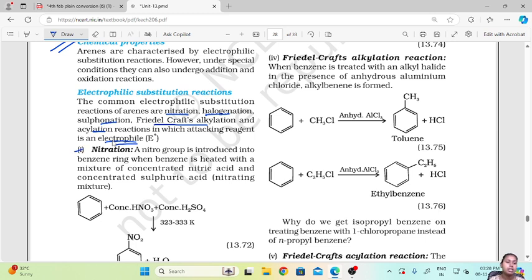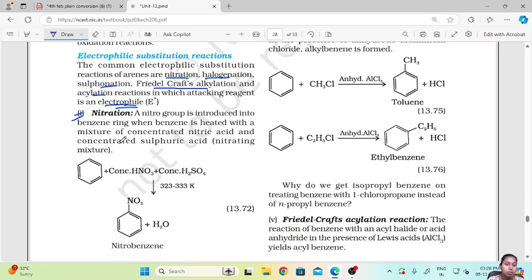First, let's start with nitration. A nitro group is introduced into the benzene ring when benzene is heated with a mixture of concentrated nitric acid and concentrated sulfuric acid, which is a nitrating mixture.